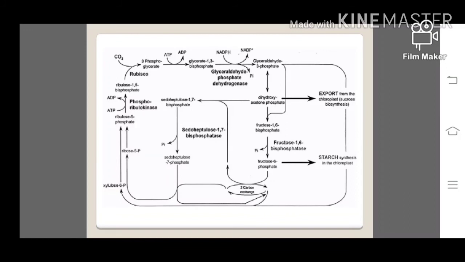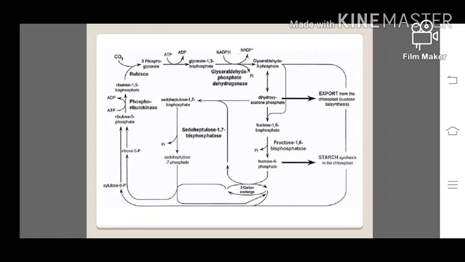Then erythrose 4-phosphate combines with dihydroxyacetone phosphate to produce pseudoheptulose 1,7 bisphosphate, which is again dephosphorylated to pseudoheptulose 7-phosphate. Then this pseudoheptulose 7-phosphate will combine with the last 2 molecules of G3P to produce 2 molecules of ribose 5-phosphate and 2 molecules of xylulose 5-phosphate.